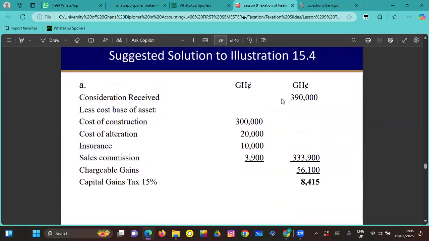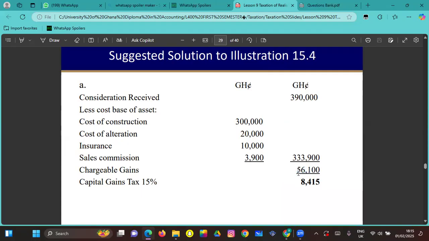So the consideration received this year, you are looking at the first option. The cost of construction was 300, cost of alteration is 20,000, insurance is 10,000, sales commission is 390, right? And it ended up at getting this, right? So when we subtract, then on the normal note, this is what is going to be our chargeable gain.